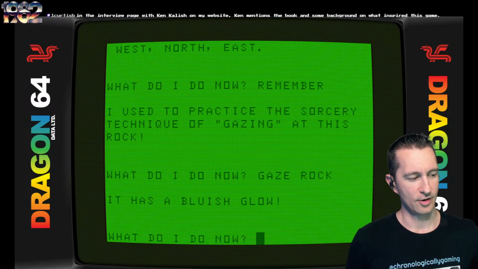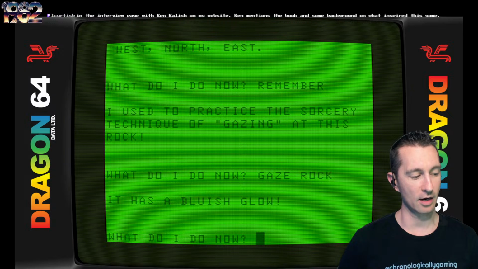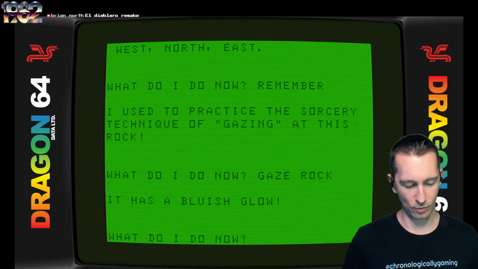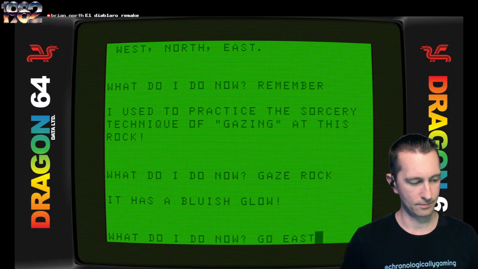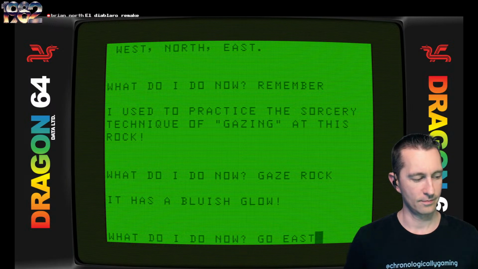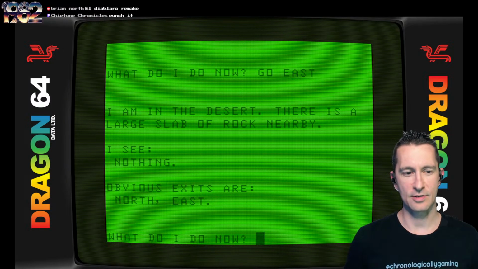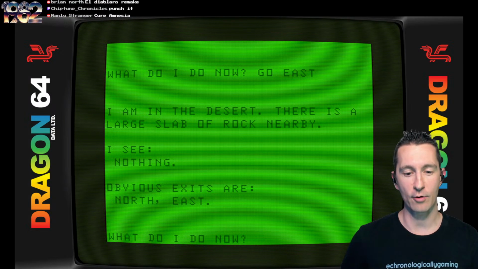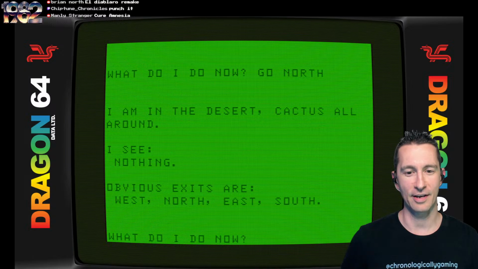That's better. All right, so now that we've got our bluish glow gazing at the rock, what do we do now? Let's go east. I'm in the desert. There's a large slab of rock nearby. And then the other thing I can do right here after we go east is to go north. I can just use the arrow keys. Check it out. Ready? And go north.